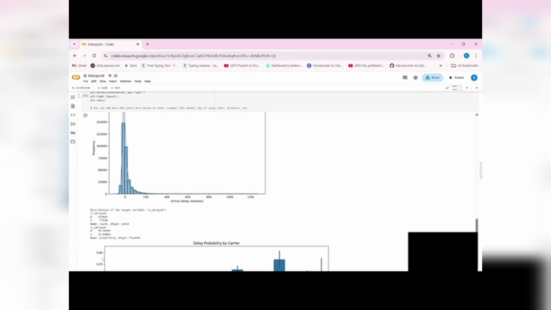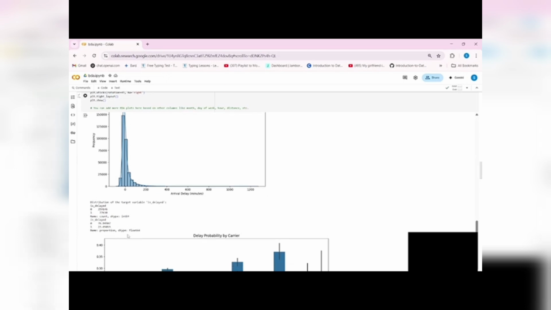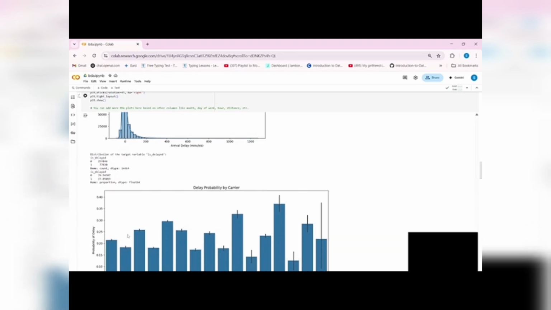This part of the summarized graph shows that 2,59,146 flights are on time and 77,630 flights are delayed. On the basis of this, we can say that around 76.94% of flights are on time and 23% of flights are delayed regularly.